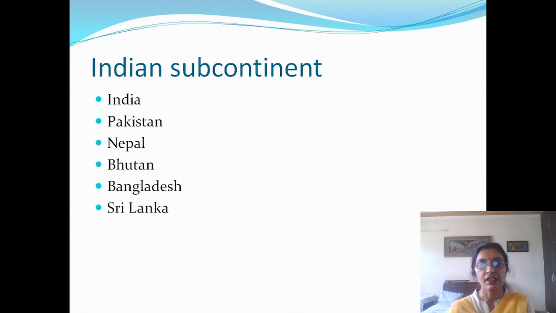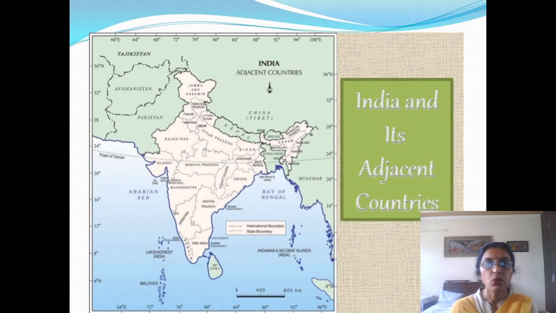Now, I hope all of you are able to understand the chapter. From this chapter, you came to know about the location of India, size of India, who are our neighboring countries, and how location at the head of the Indian Ocean helped India in promoting trade and developing close trade relationships with maximum countries of the world.